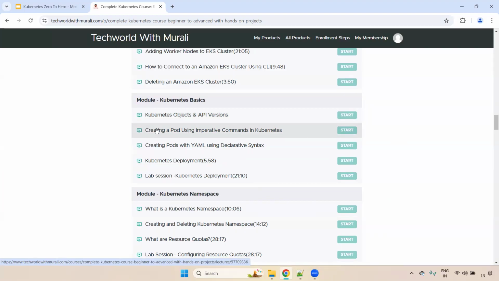Okay, and also how do we create the pod using imperative commands? How do we create the pod using declarative syntax? And what is the Kubernetes deployment file? What is the Kubernetes deployment? How do we write the Kubernetes deployment and how do we deploy it?